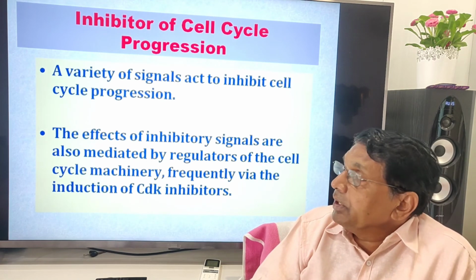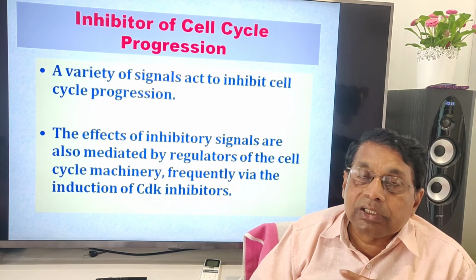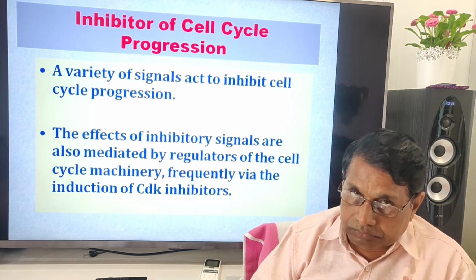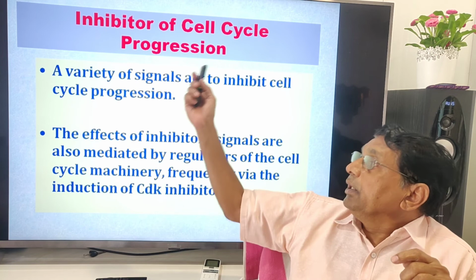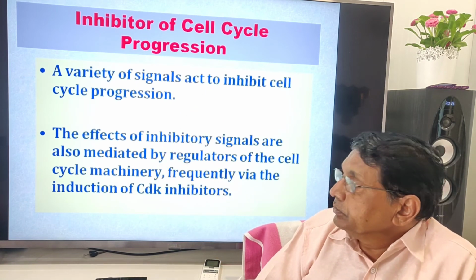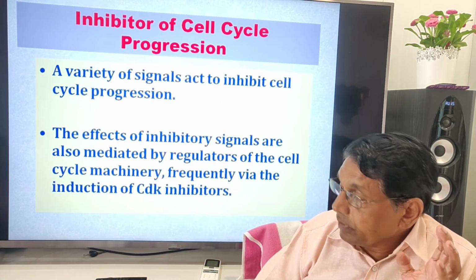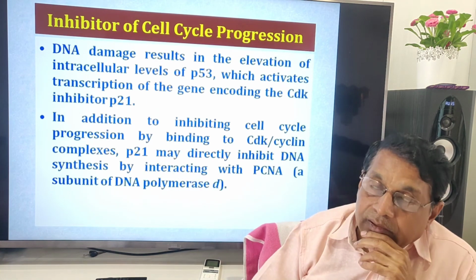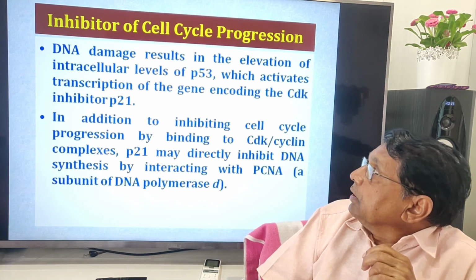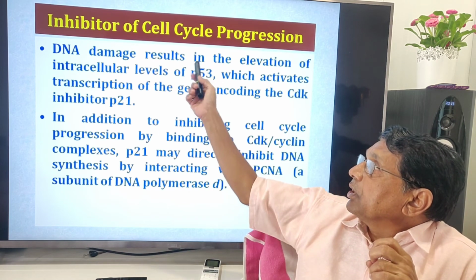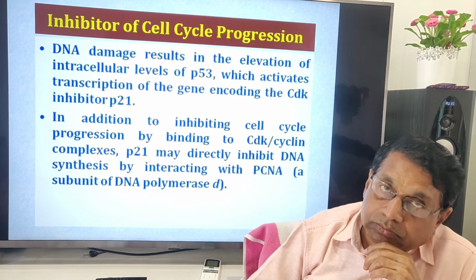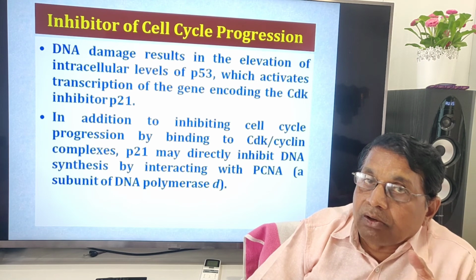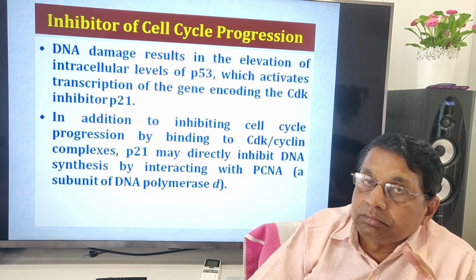Inhibitors of the cell cycle. If the cell cycle is not going normally, there is a big problem, then certain inhibitors will be there. What are those inhibitors? P21, protein 21. Then P53, this is called the guardian of the genome, the policeman of the DNA.